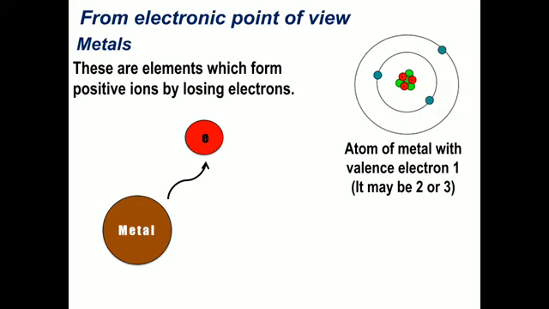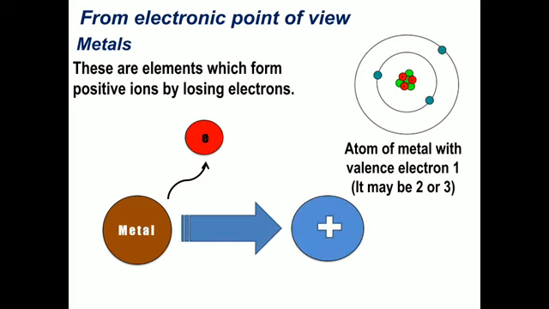If it is going to release the electron, metals are going to convert into an ion. So this is the positive ion. As per the definition, again you can see, elements which form positive ions by losing electrons are called metals. So metals can lose electrons to form positive ions, and remember, positive ions are known as cations. This you have to remember, that positive ions are known as cations.